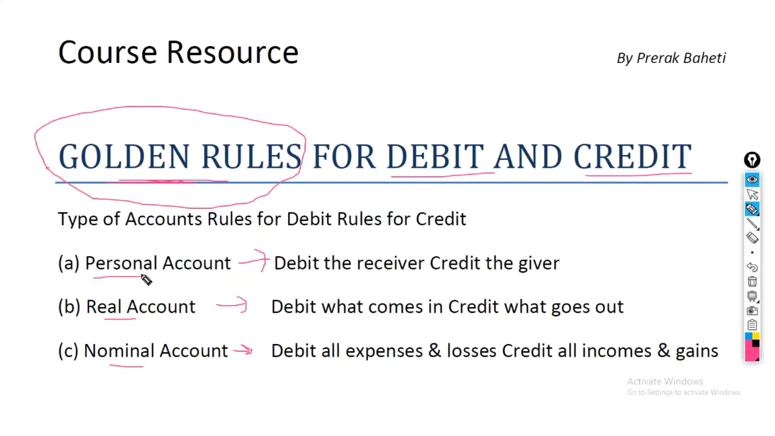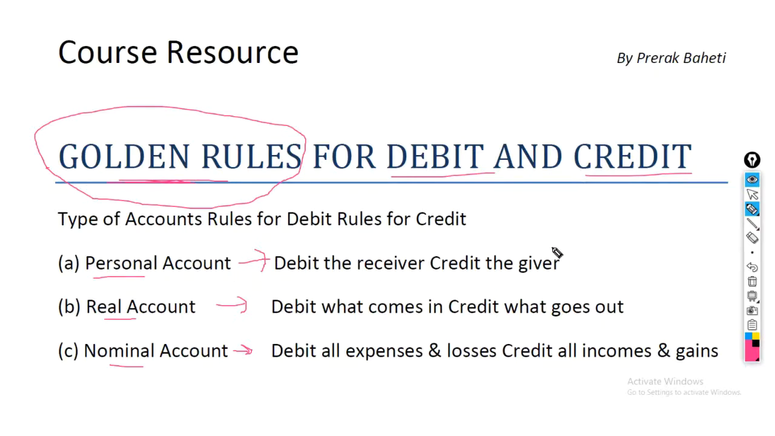So the first rule goes like, debit the receiver, credit the giver. That is for personal account. The second rule goes like, for the real account, debit what comes in, credit what goes out. Remember what personal account is.